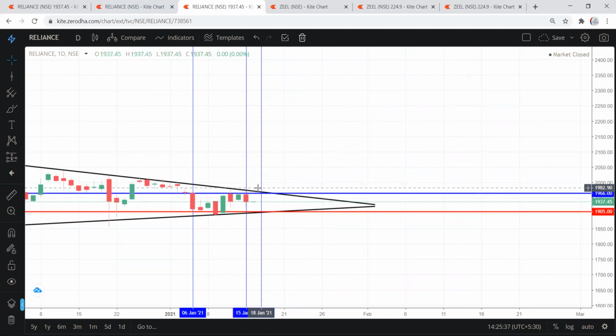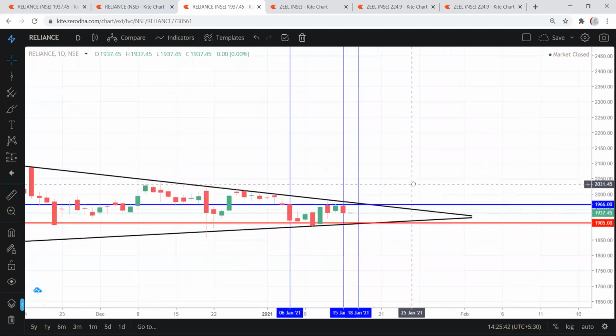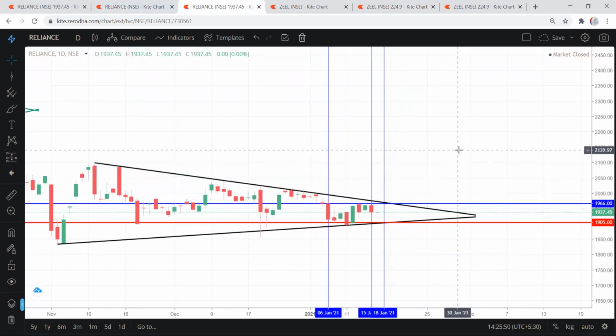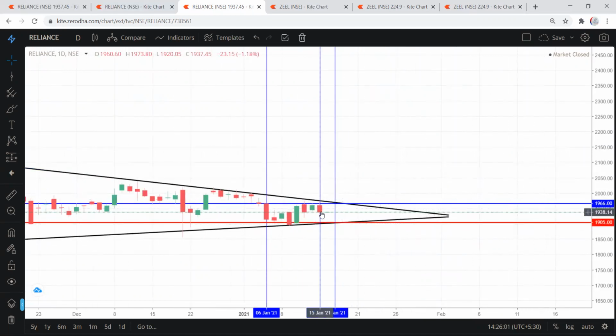Any upside breakout above 1974, and if it is crossing the trend line also, then there is a high chance to touch 2351. So above 1974, the targets are 2016, 2115, 2027 and 2351. You can take a minimum stop loss of 1920, which is the 15th low, and the positional stop loss is 1905, which is the low of 6th January.